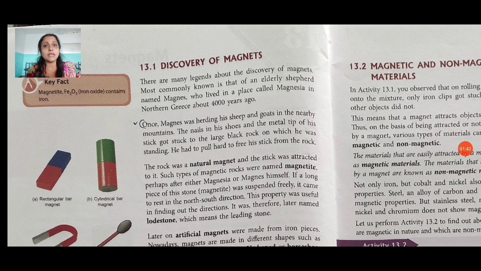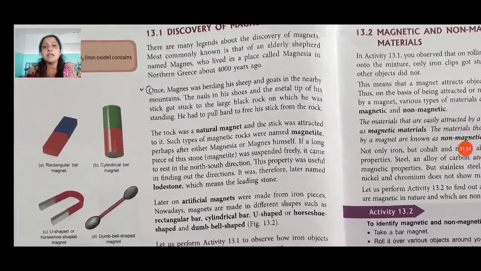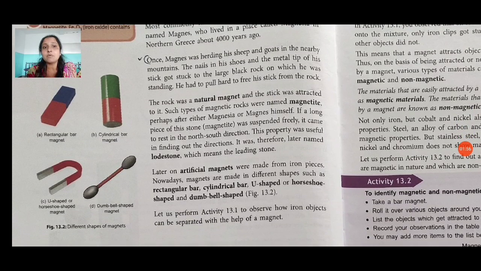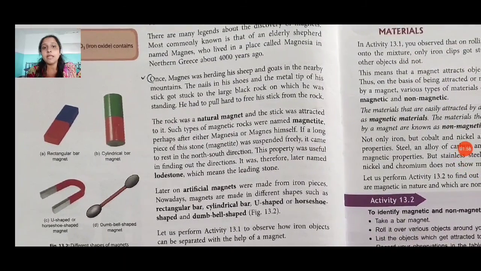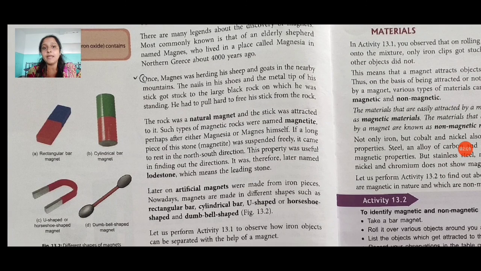As I said to you, a magnet is also used to find out directions. It was therefore later named lodestone, which means the leading stone. Here we can see different shapes of magnets. In A you can see a rectangular bar magnet, a cylindrical bar magnet, a U-shaped or horseshoe-shaped magnet, then a dumbbell-shaped magnet.